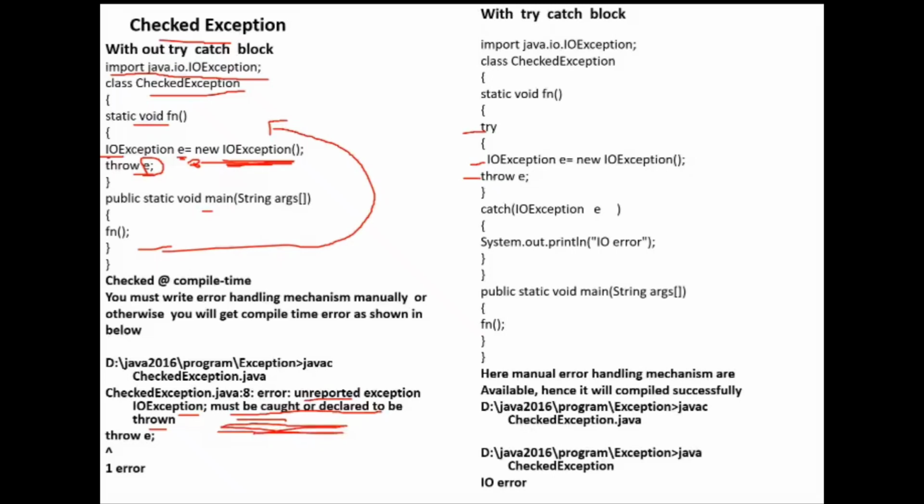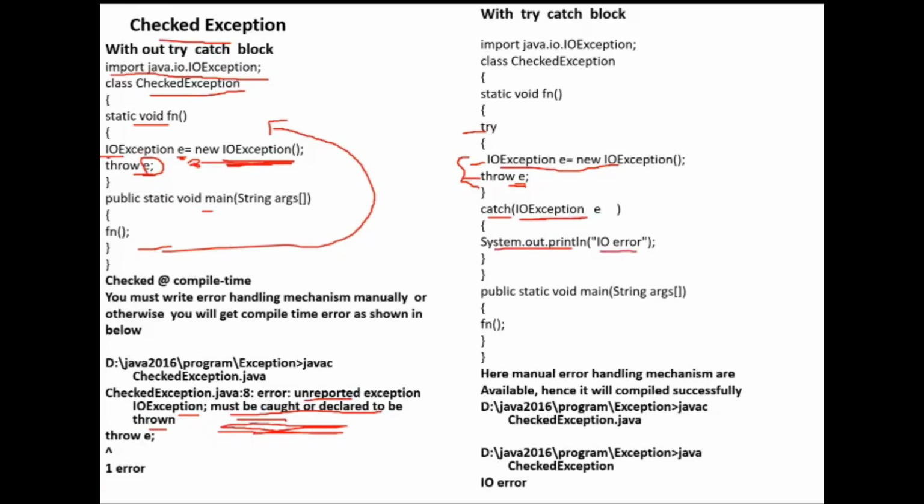Now I have written the statement creating the IO exception and then throwing that object, so those two statements I have written within the try block. After the try block, I have written the catch block. In that catch block, the type is IO exception, followed by the object name, and then System.out.println prints IO error.